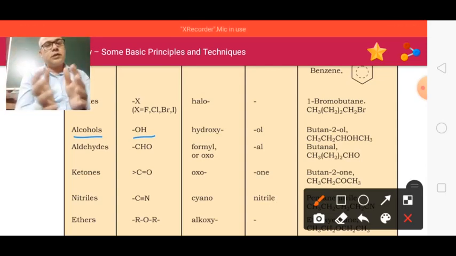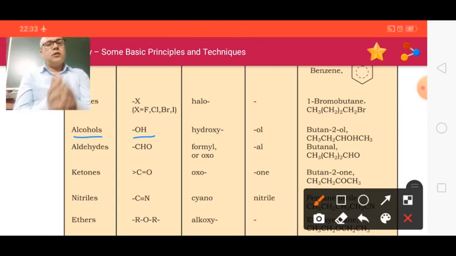Suppose in a compound there is an OH and a carboxylic group or an aldehyde group, then you will see in the priority table that alcohol is far below. So alcohol will be used as the prefix and its prefix will be hydroxy.